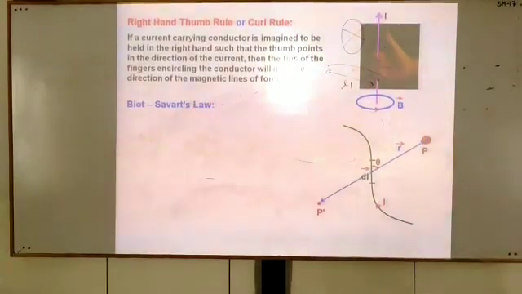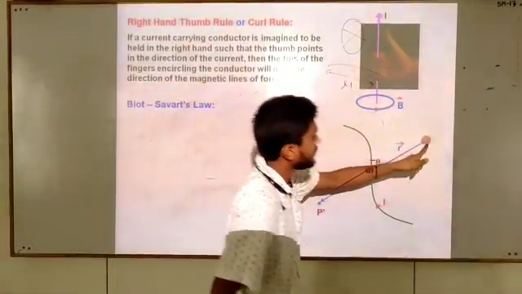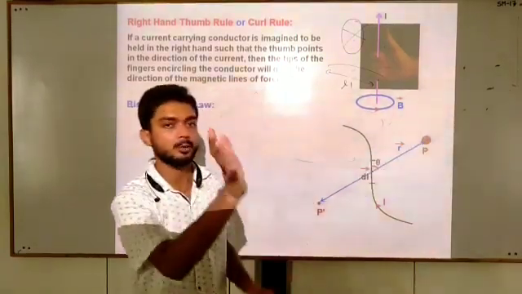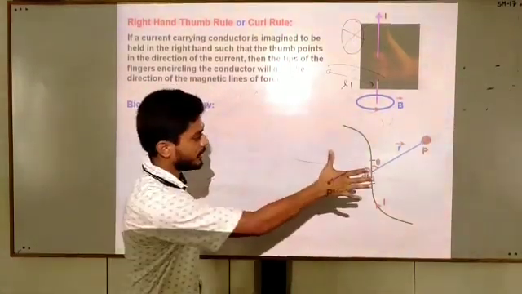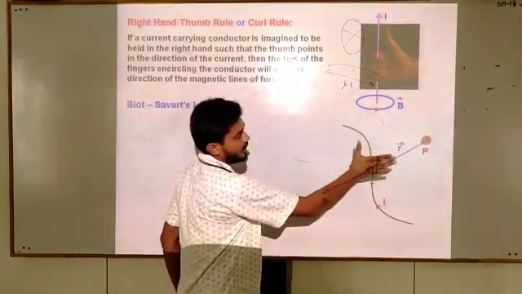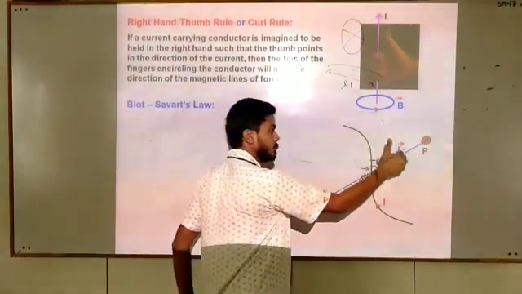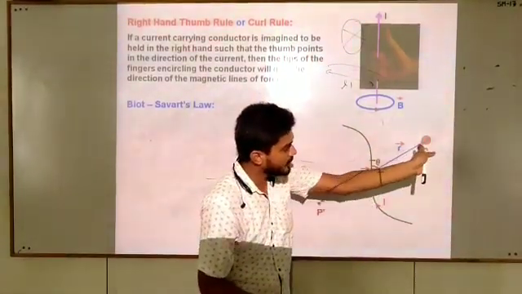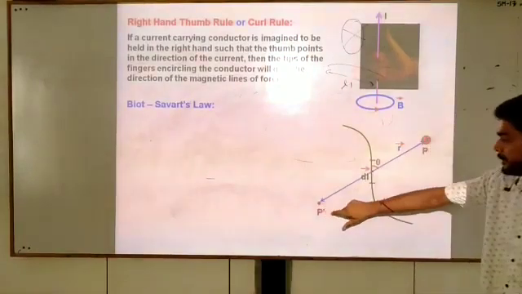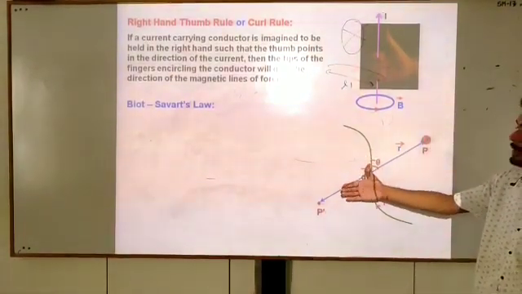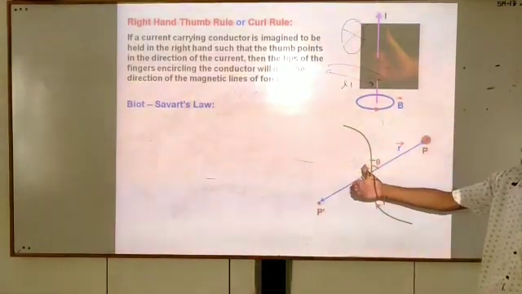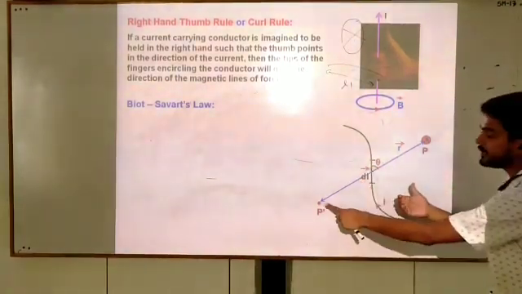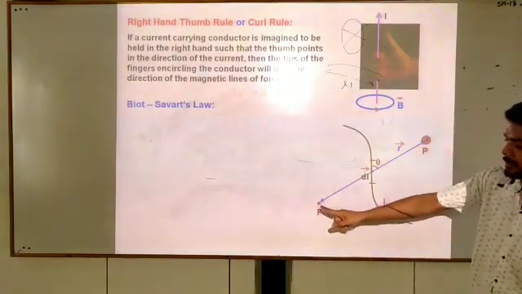Now we can see here, the cross denotes that at this point the magnetic field is entering, because we are using the right hand thumb rule. The thumb is in the direction of current and the curl fingers are pointing inside the plane. Then the cross denotes that the magnetic field is entering. But look here, the thumb is in the direction of current and the curl fingers are pointing in the outward direction. Here the dot denotes that the magnetic field is coming outward.